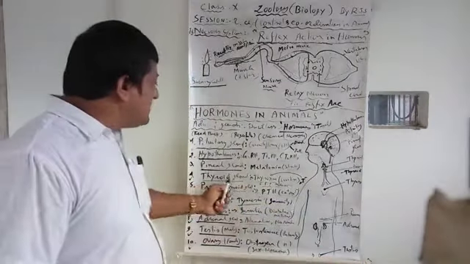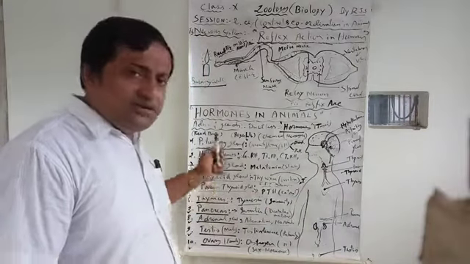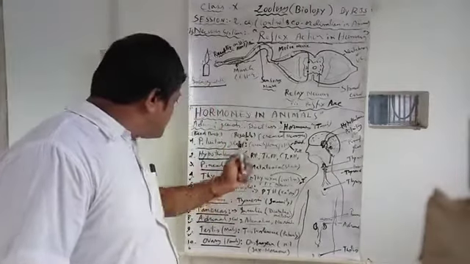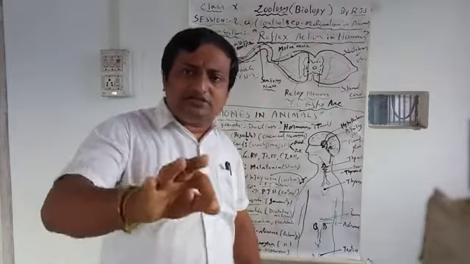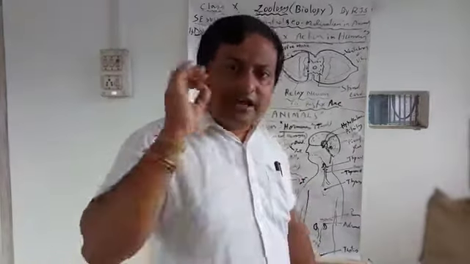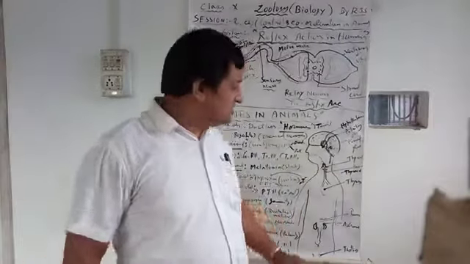Next, very important, the thyroid gland. The pituitary gland is very important, and the thyroid gland is also very important. It is present in the neck region. You should know its location perfectly, and its hormones, and hypo and hypersecretion. So what happens?